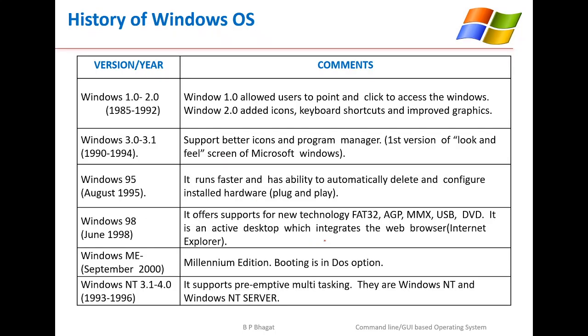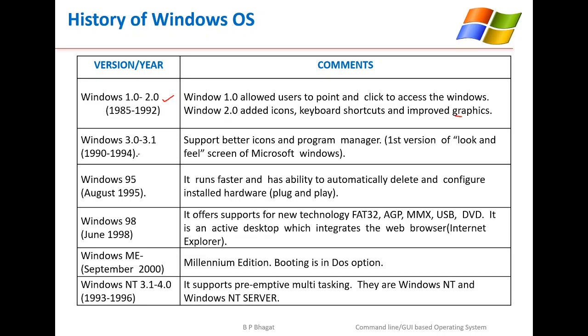Now, these are some of the versions of the Windows operating system. The first versions came up in the market between 1985 and 1992, that is Windows 1.0 and 2.0. In 1.0, it allowed the user to point and click to access the window. In 2.0, certain features were added related to icons and keyboard shortcuts, and the graphics were improved.